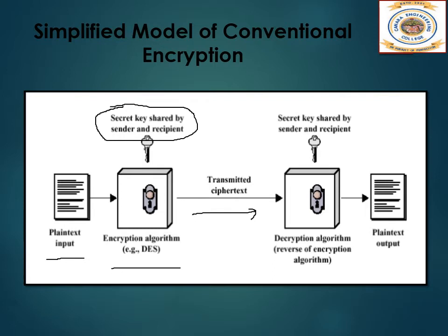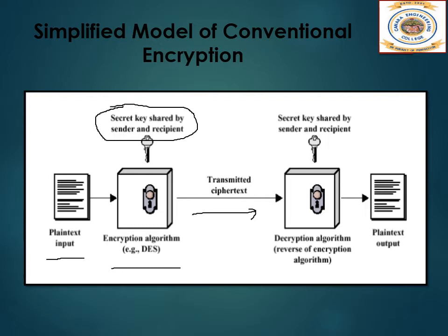So until and unless the receiver knows the secret key to decrypt the message, he won't understand what exactly the message has been sent. So the receiver should know the secret key. The sender will also send the secret key to the receiver, or the receiver would know the secret key from the beginning itself. So only he can decipher. If a third person who is not intended gets this message, he won't be able to decrypt this message.